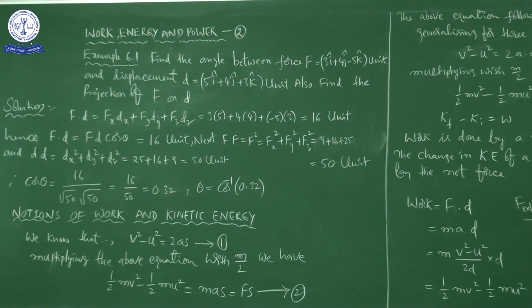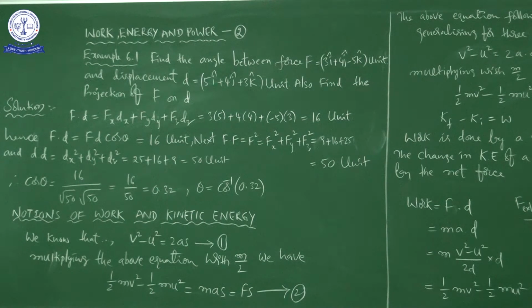Now it will give us 0.32. So finally we will get it as 0.32, okay. Then cos theta is equal to 0.32, so theta is equal to cos inverse of 0.32, okay, right. So now we found the angle between the two vectors F and d, that is cos inverse of 0.32.